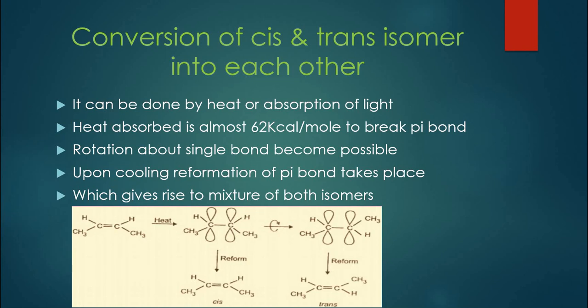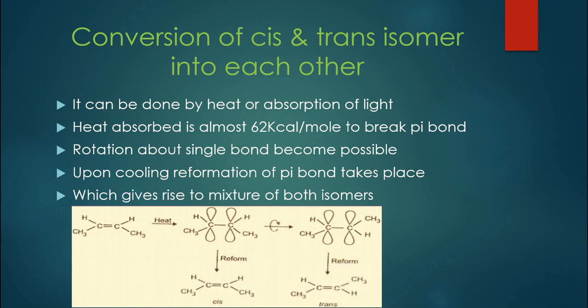After some time, the reformation in both of these molecules will take place. This molecule will reform its pi bond and it will be the cis isomer. It will remain the cis isomer, and this one will reform again. Its pi bond will be reformed, and it will be converted to the trans form.